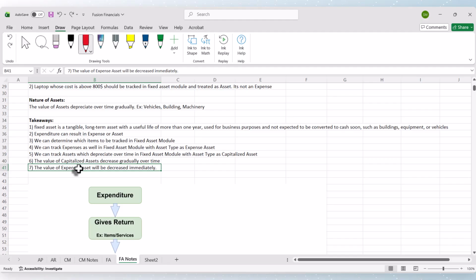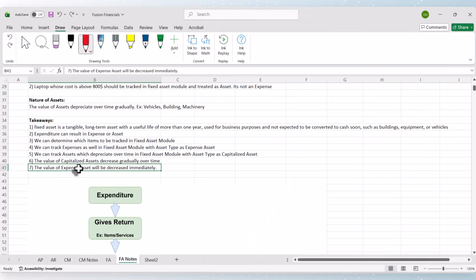It means that value will be realized as an expense in the income statement in the same period. In other words, we can say when we receive that item and pay the invoice, the dollar amount goes into expense accounts in the GL. That is another way of expressing that. I hope this video gave you some understanding of what a fixed asset is and how things work. I hope I introduced you to a few capabilities of the fixed asset module in Oracle Fusion.